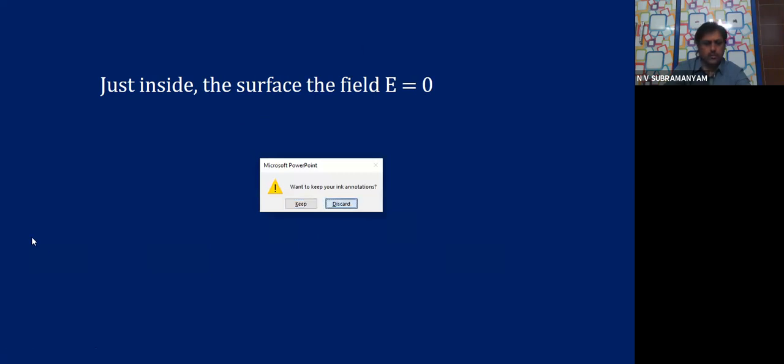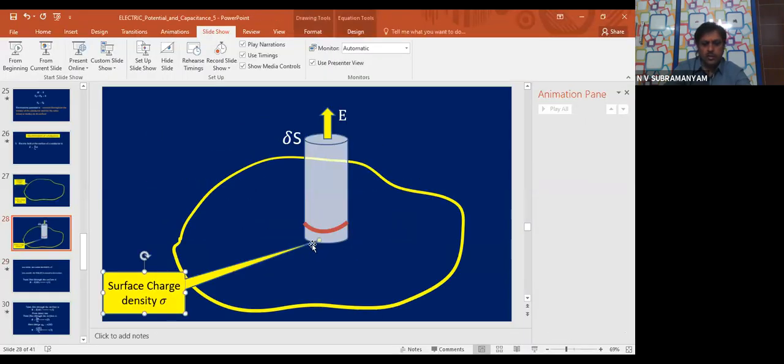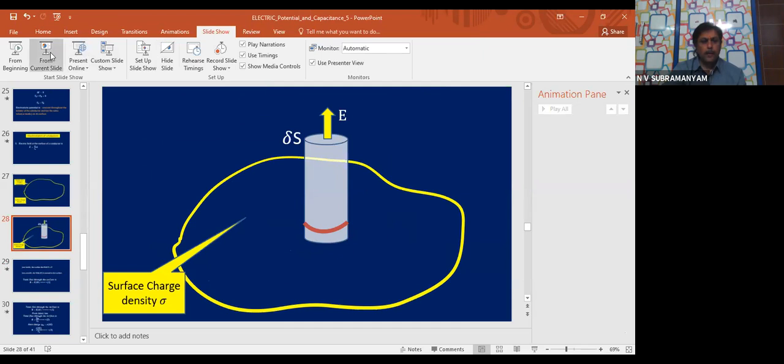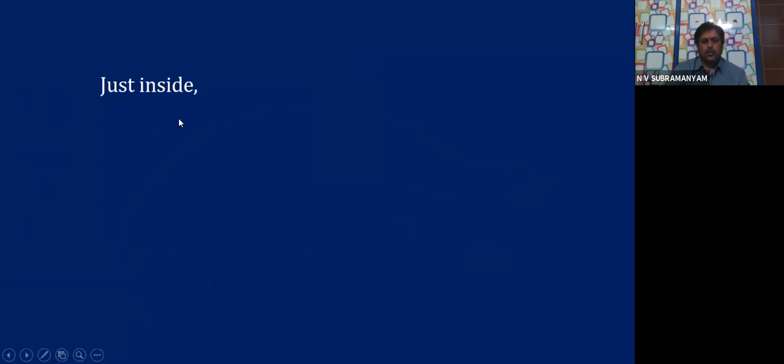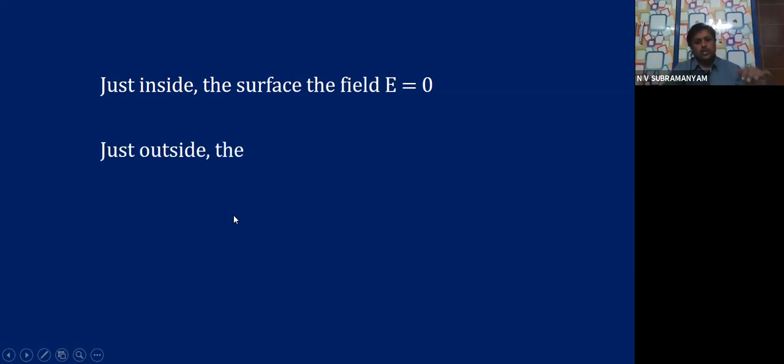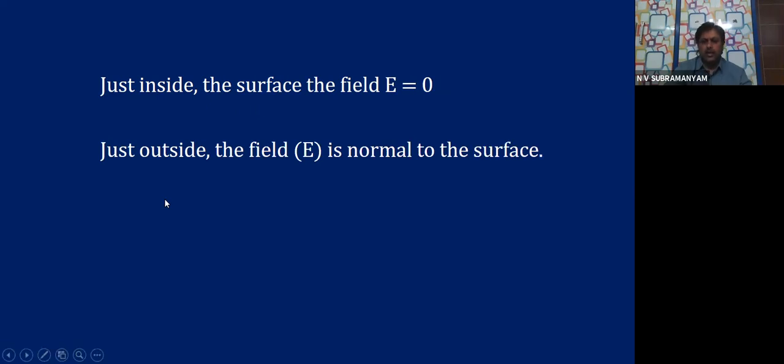This is actually for the entire surface, children. So let me continue. Just inside the surface, the field is 0. Just outside, the field E is normal to the surface at every point. You all know, we just studied it.